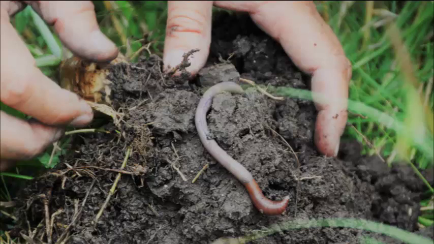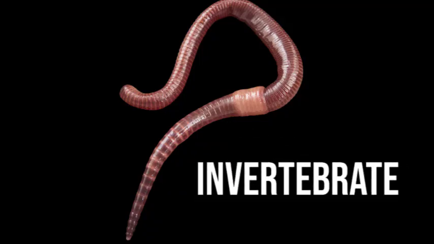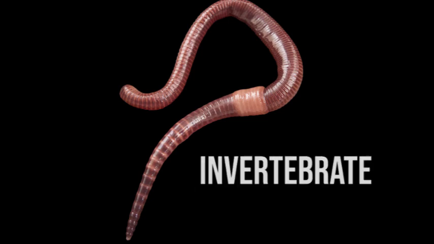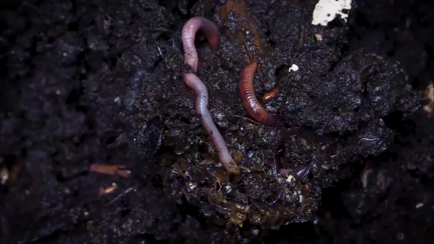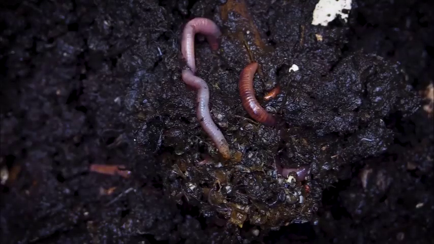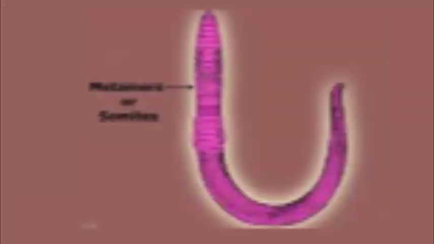So the earthworm, which is known as the farmer's friend. Earthworm is an invertebrate, that means they don't have a backbone. In earthworm, the movement is because of the repeated contraction and expansions of the body. So the earthworm does not have bones, but their body is made up of several rings, that is the metamers, which are joined to each other.